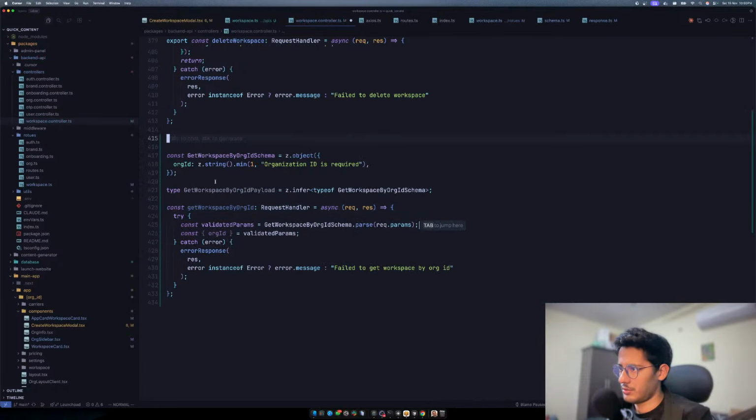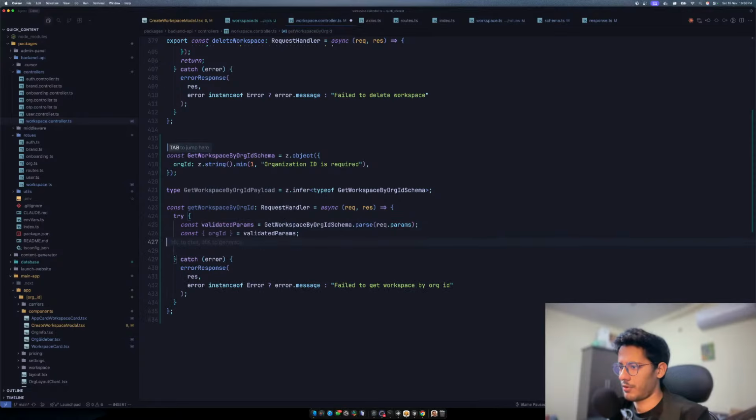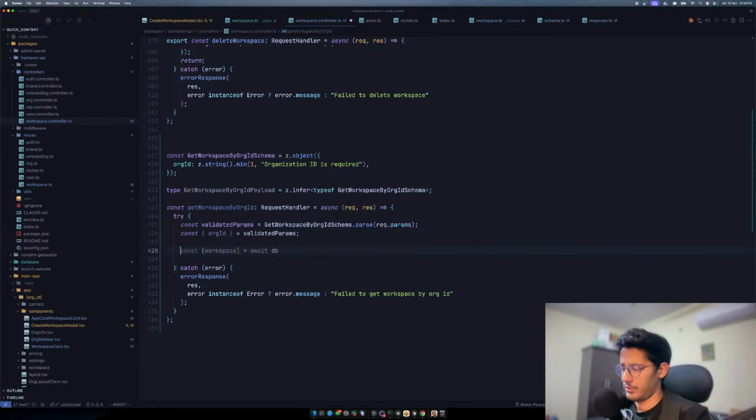Yeah, don't do this. I already have Zod. So that's good. And then we have the validated data, and there's an error. We do that, and we have an org ID. So great. So now we should have all the workspaces. So workspaces for that. So we'll say await db dot